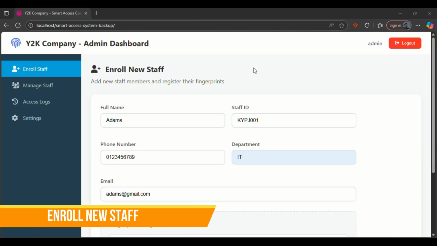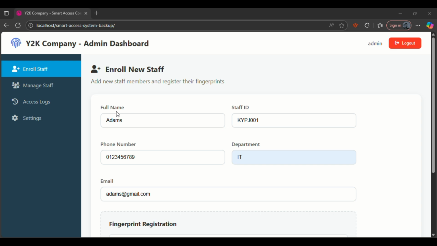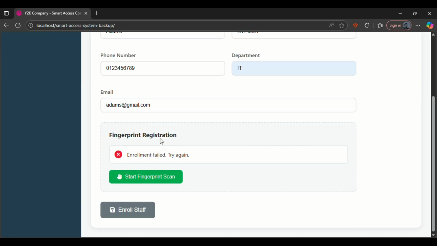Now if you want to enroll a new staff and register their fingerprint, you have to add their full name, staff ID, phone number, department, and email. From here it will take the staff ID as the username for the staff login, and the phone number as the password.